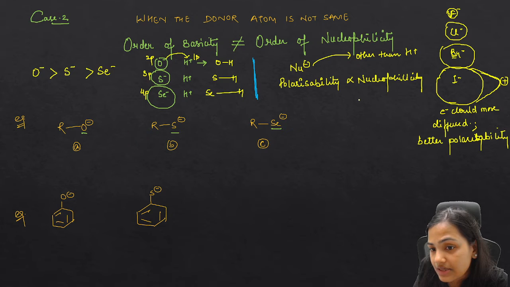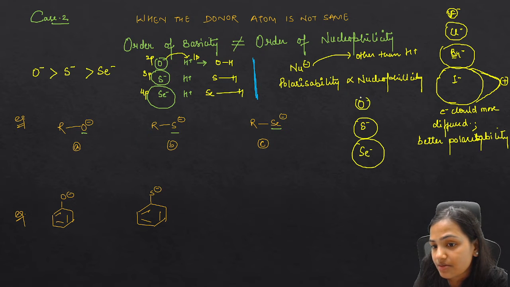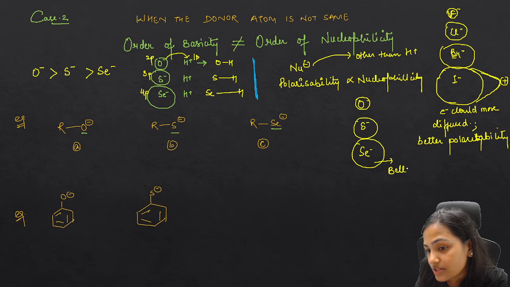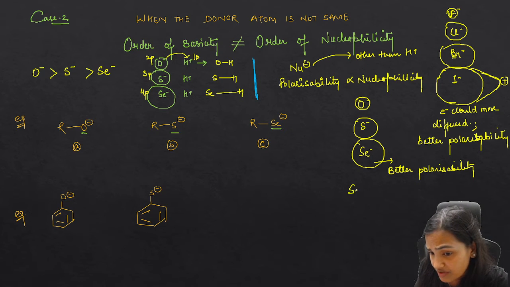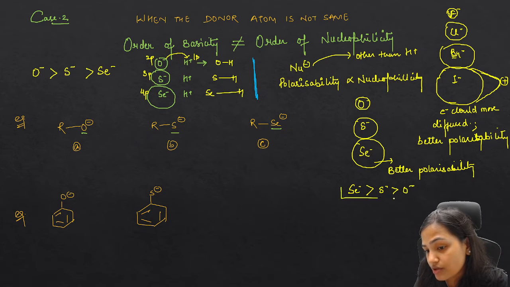But if you take O negative, S negative, Se negative, then we know that selenium is bigger in size compared to the others, so selenium has better polarizability. Because of this, selenium is going to be a better nucleophile than the sulfide and then the oxide. So this is your order of nucleophilicity.